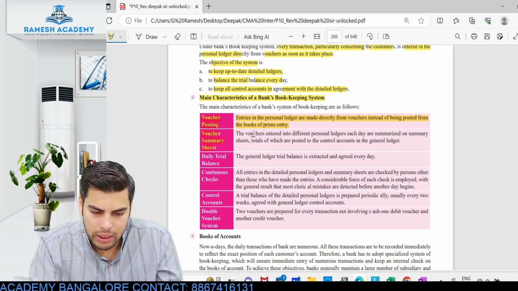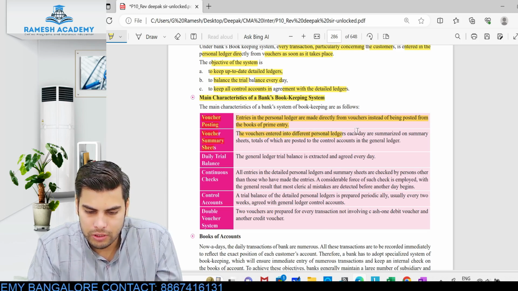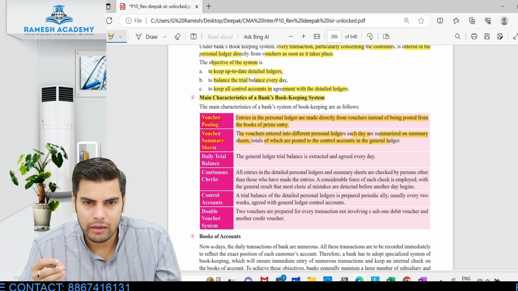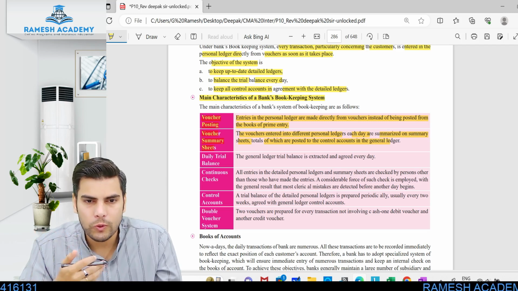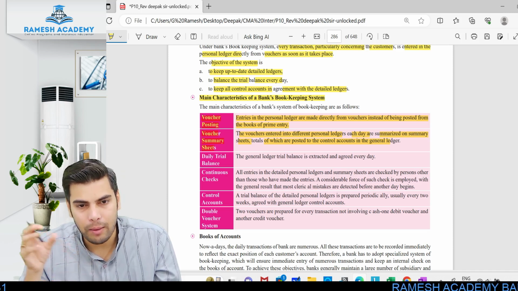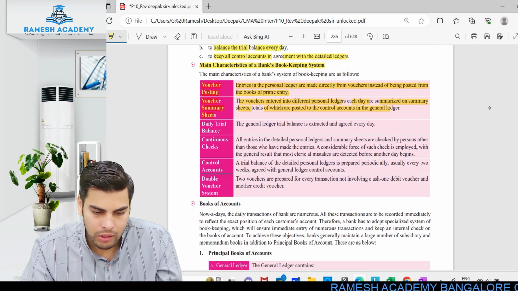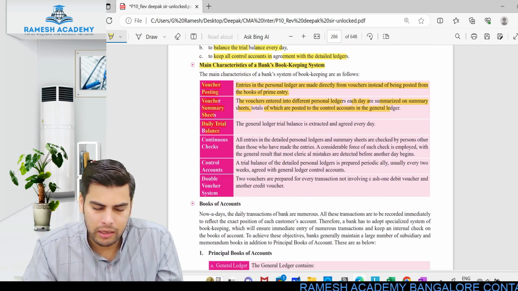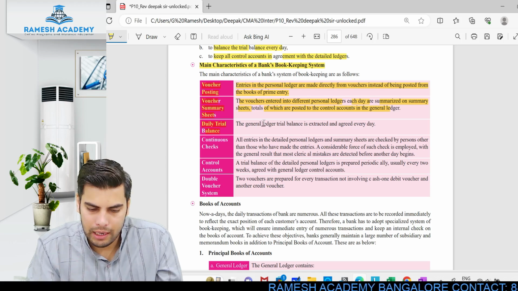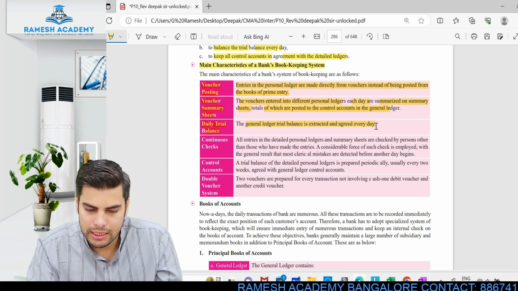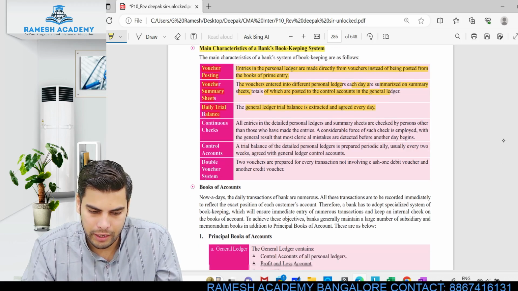Voucher summary sheet. The vouchers entered into different personal accounts each day are summarized, and the summary sheet totals are posted to the control account. At the end, once the banking hours are closed, a summary of the total vouchers will be prepared and a bulk entry will be passed to the respective control account. So daily the trial balance will be balanced. The general ledger trial balance is extracted and agreed every day.